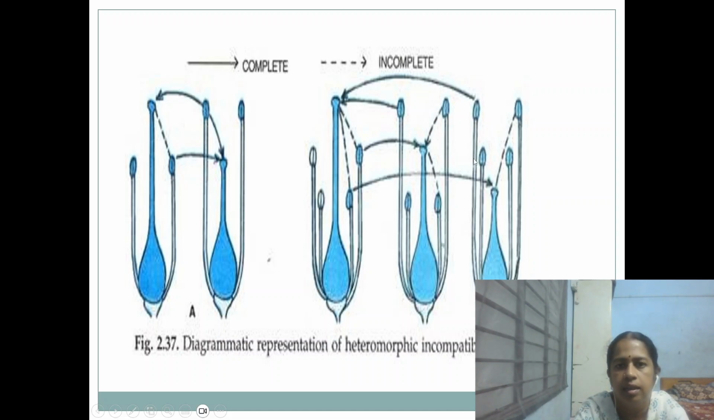And here three different types are there, where the short anthers will fertilize the short style, but the short anthers will not fertilize the medium or long style. And again the medium anthers will not fertilize the long style, but the medium anthers will fertilize the medium style. The same type of morphology will be compatible, but a different type present in the same flower will be incompatible.